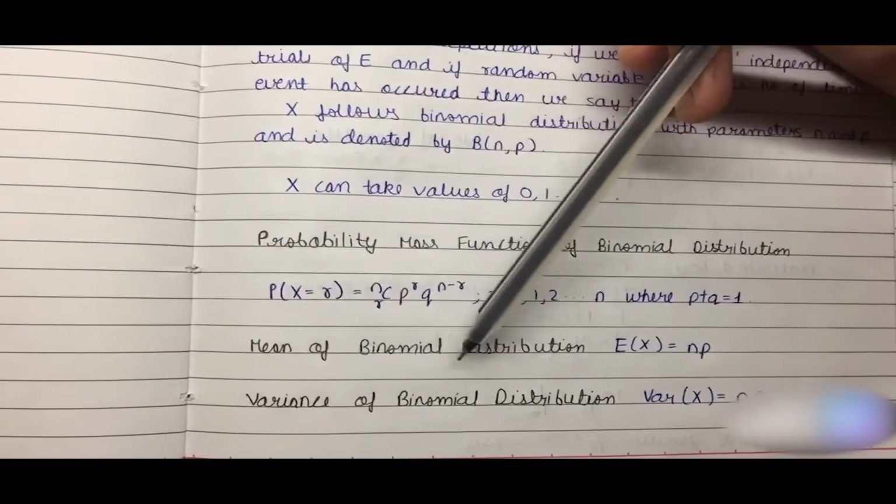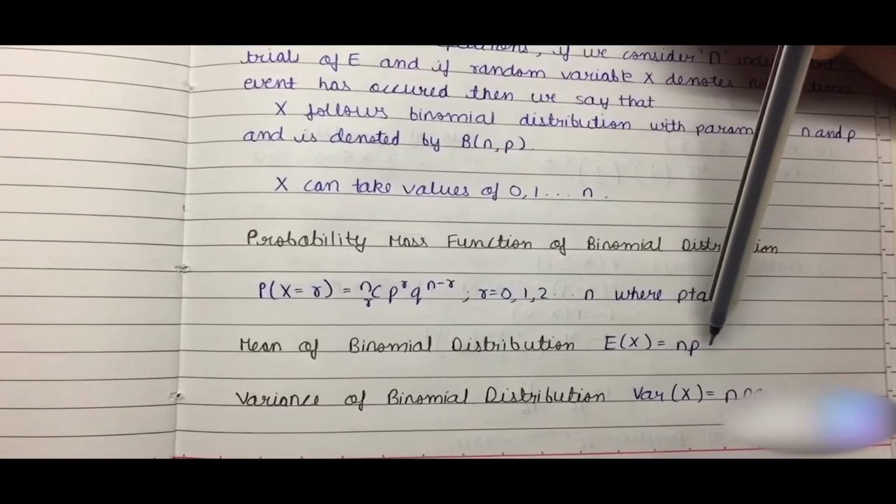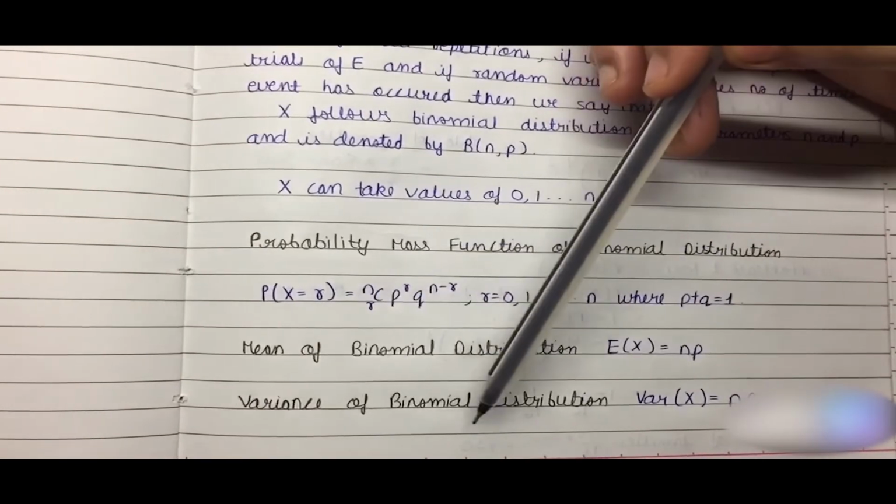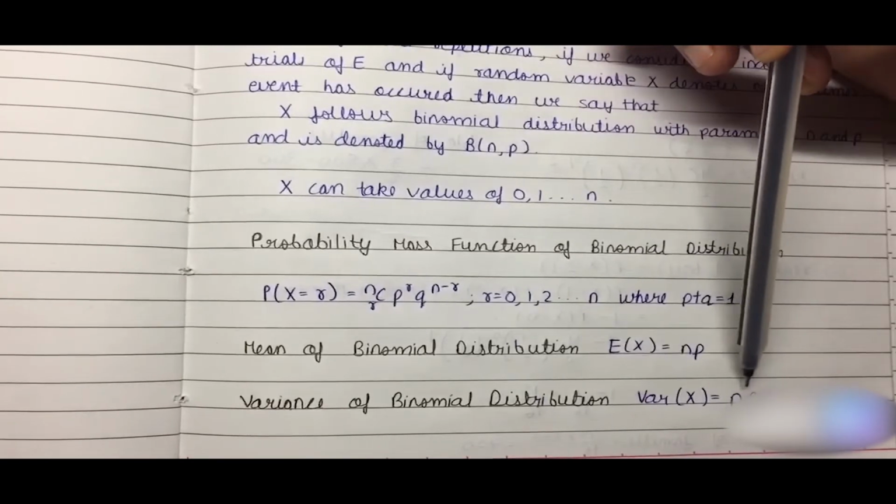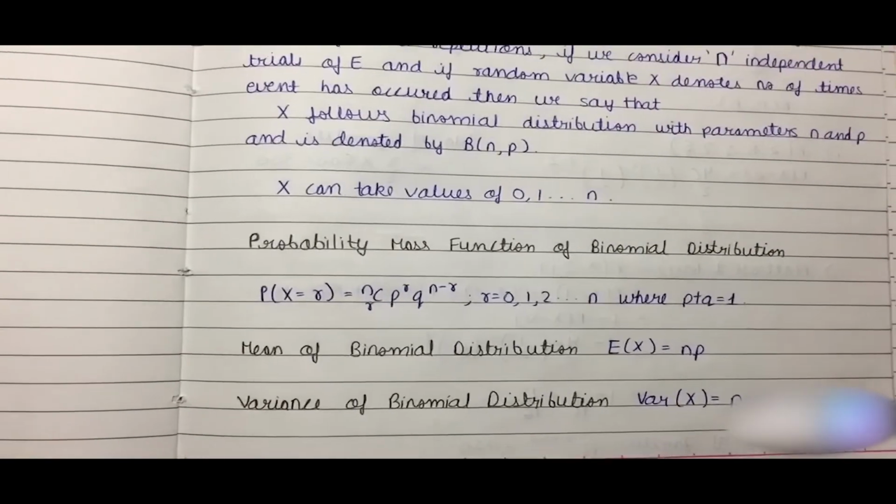So the mean of the binomial distribution is n into P, and the variance of the binomial distribution is n P Q.